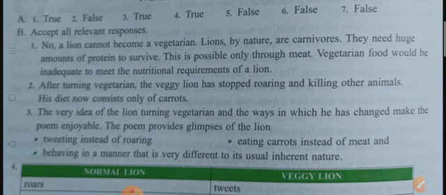And that is the reason it cannot become a vegetarian, because vegetarian food is not enough for it. It is inadequate. Inadequate means it is less. It won't meet his nutritional requirements. Okay. Now let's see the second question.